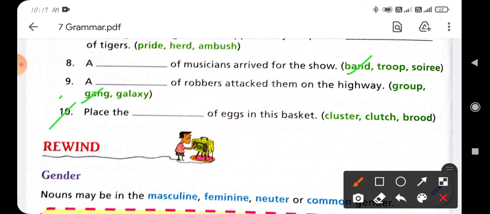Clear? Now next is the last. Place the dash of eggs in this basket. So which option will be correct? You have to fill in cluster. Okay, the word cluster is correct, and you have to fill in: place the cluster of eggs in the basket. Okay, so I hope you all understand the chapter exercise. The chapter name is noun, and this is for class 7. Okay, so thank you for watching the video.